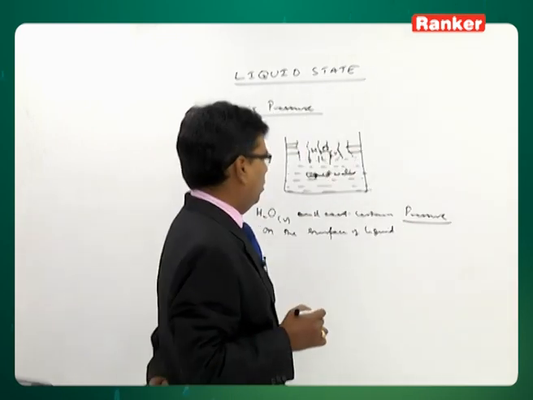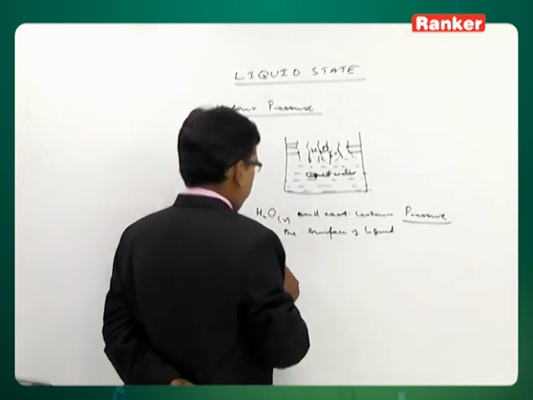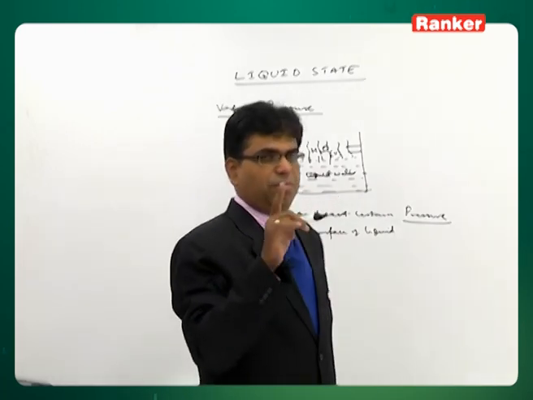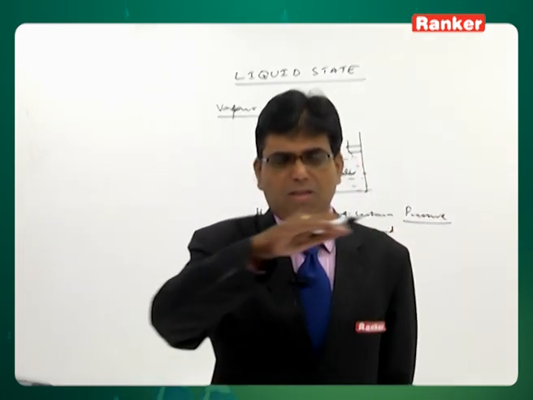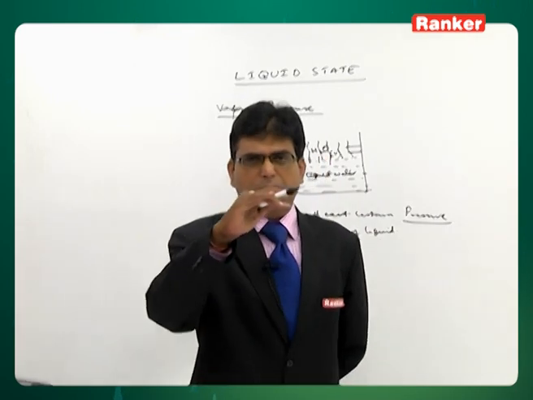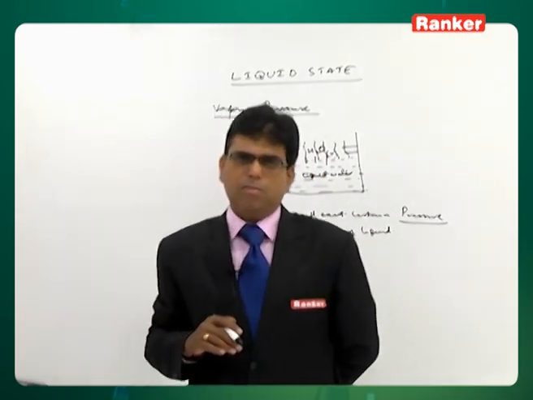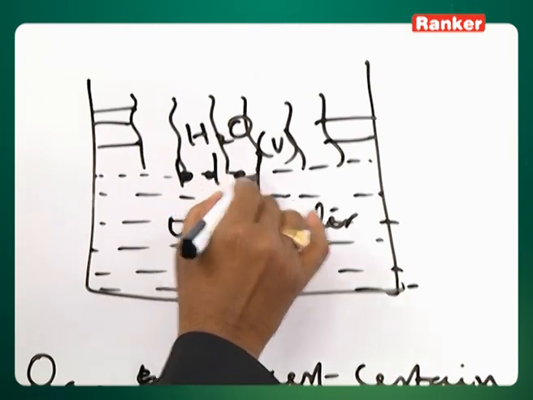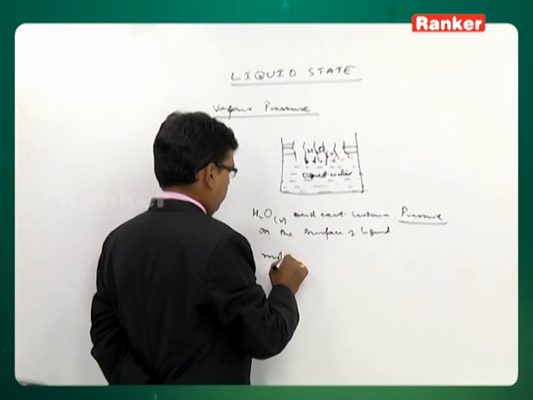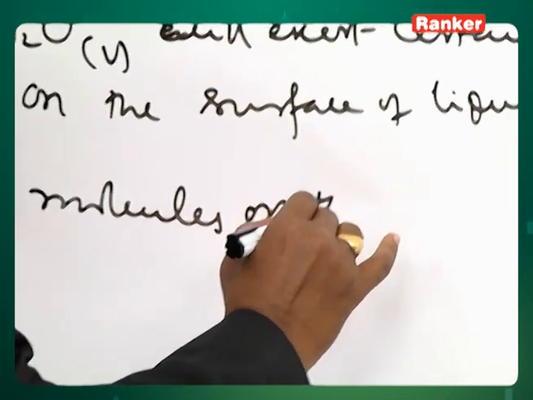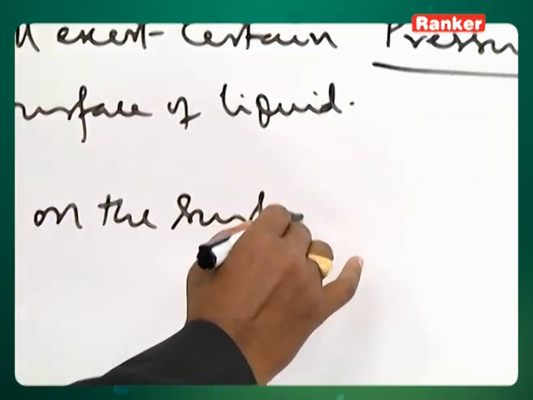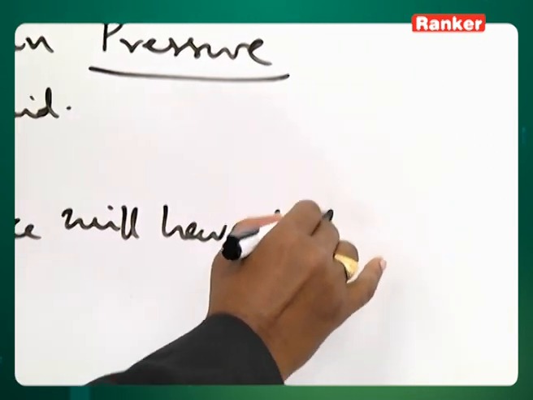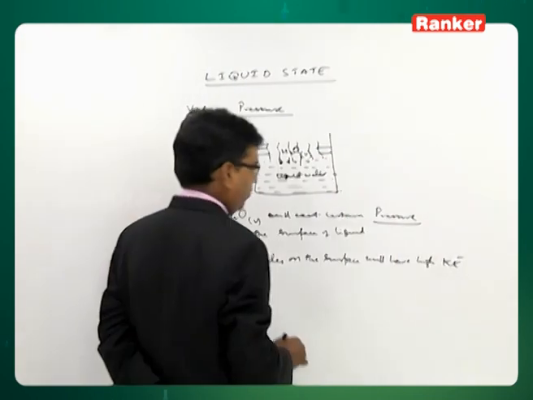Now, first of all, what is the reason for vapor to exist on the surface? The reason is that molecules on the surface will have high kinetic energy.